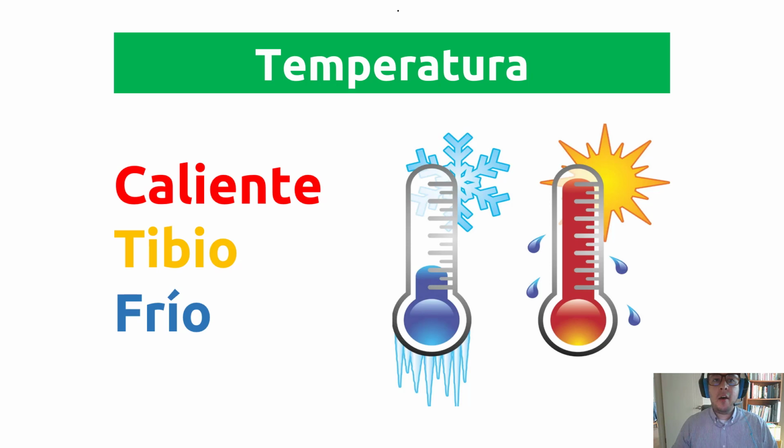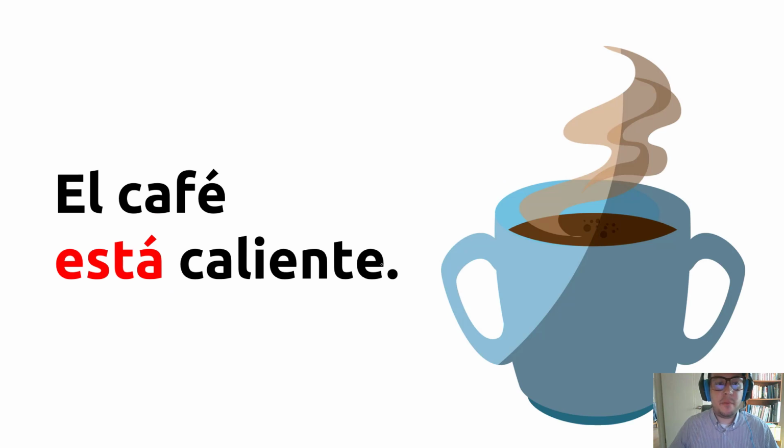Great, guys. Now we will study, we will change the topic a little bit. Here is temperatura. Temperatura is one of the uses for the estar verb. When we describe temperature, as you know, temperature is always changeable. Caliente, hot. Tibio, warm. Frío, cold. So here we have an example, very easy.